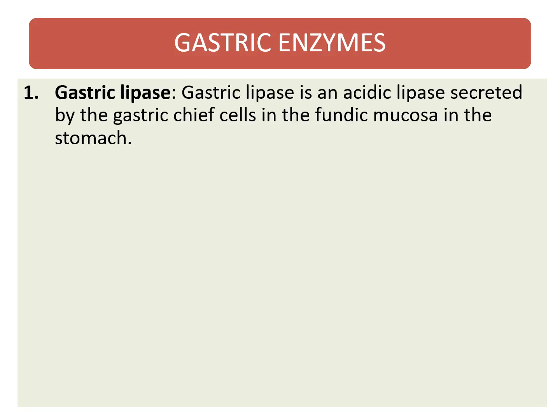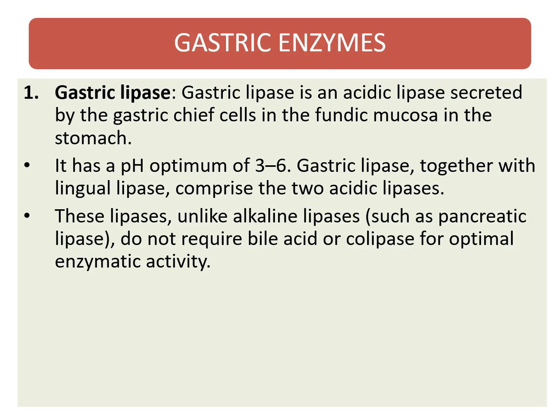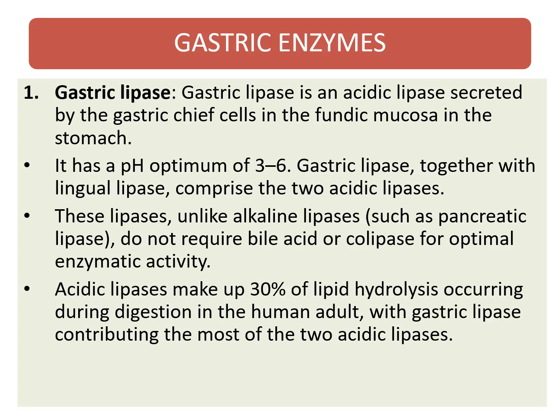Gastric lipase is an acidic lipase secreted by the gastric chief cells in the fundic mucosa in the stomach. It has a pH optimum of 3 to 6. Gastric lipase together with lingual lipase comprise the two acidic lipases. These lipases, unlike alkaline lipases such as pancreatic lipase, do not require bile acid and colipase for optimal enzymatic activity.